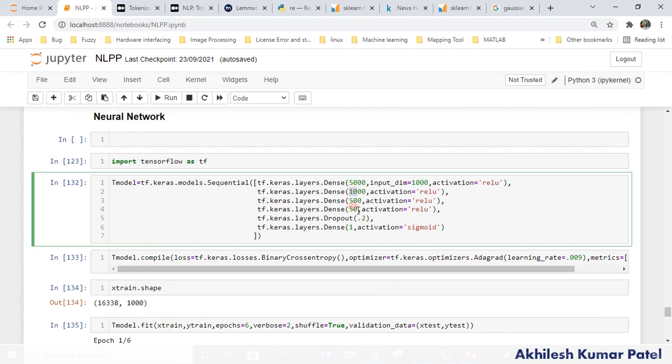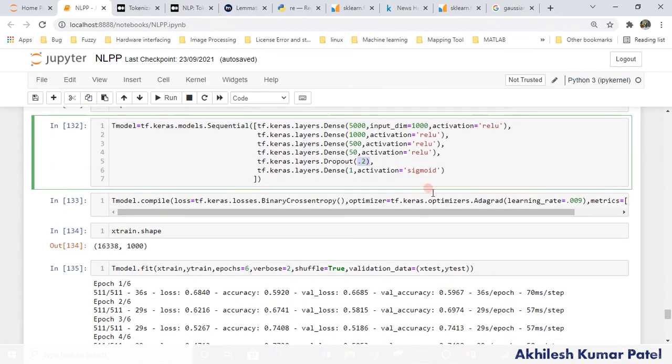Weight matrix, not a bias. The bias will still be 1000. Then again from 1000 to 500, a matrix of weights will be created with 500 biases. So I am using 3 layers, and if I include this one, it will become 4 hidden layers, right? And I have also provided a dropout layer here. If there is overfitting, or let's say the gradient descent I am using is vanishing or exploding, in that case randomly 20% of the neurons will be closed, their value will be 0. That's why I have provided the dropout layer here. This is optional. If you are getting overfitting, we have provided the dropout layer also.